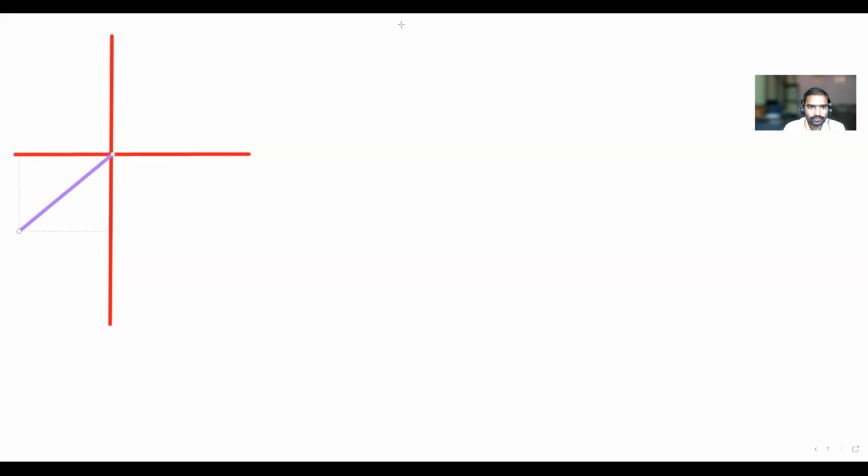Okay. Next, the force is making an angle of 200 degrees with respect to the x-axis. This entire angle is given, 200 degrees. But I want the angle with respect to the horizontal. So this is the horizontal, correct?